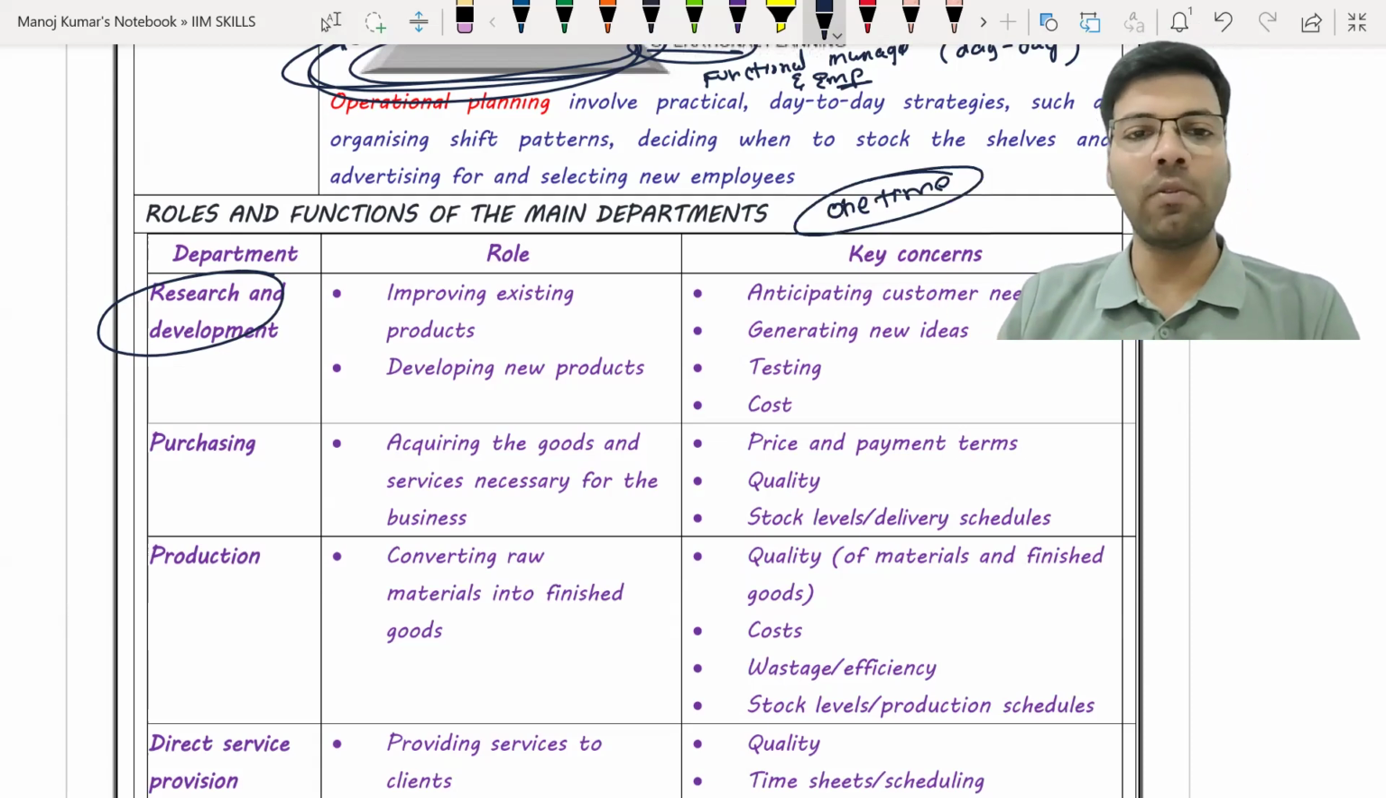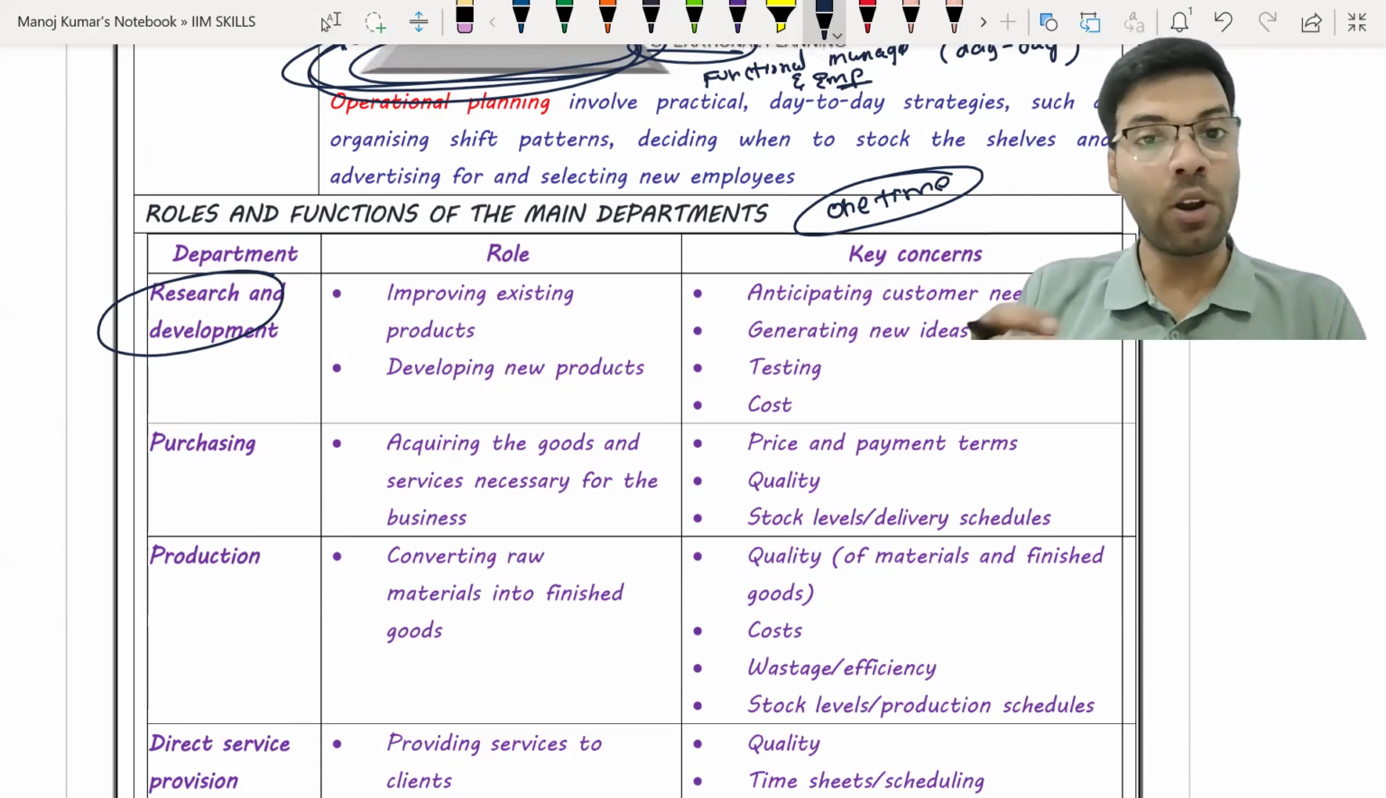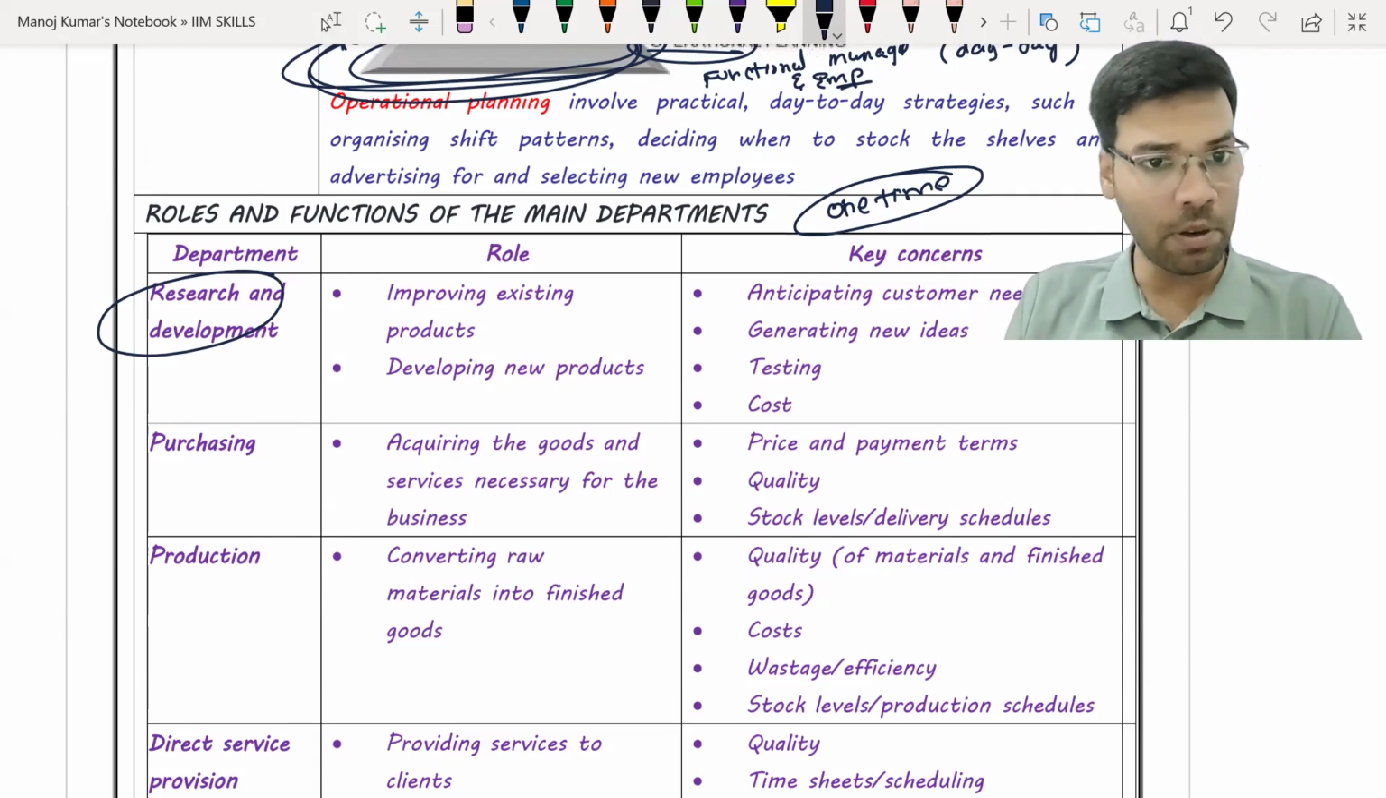So research and development, what will they do? Continuously, they will do research over the existing products and existing processes. They will try to develop new technologies. They try to identify the upcoming trends in the customers' preferences and taste, and accordingly they develop the product. Or they may develop some technology where they can produce at a very, very cheaper price.